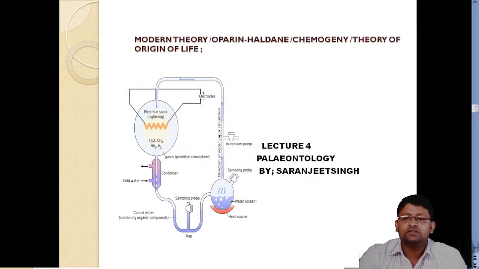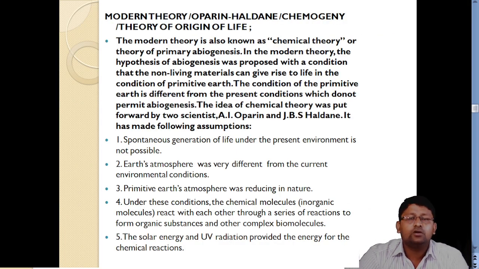So this theory was given by Oparin and Haldane. It is also known as chemogeny or theory of origin of life. According to this theory, abiogenetic components like inorganic components have given rise to molecules which readily developed into living cells. So the modern theory is also known as chemical theory or the theory of abiogenesis.